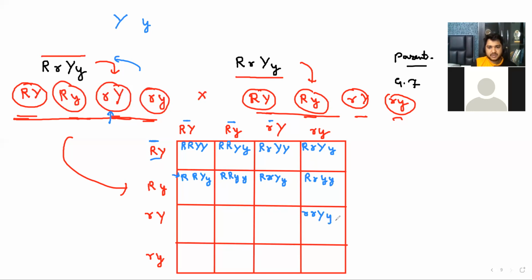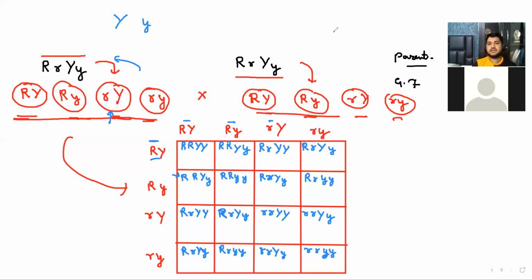I can't catch up. Small r, capital Y, small r, capital R, small y, capital R, small r, capital Y, capital R, small r, capital Y, small y, capital R, small y, small r, capital Y, small y, small y, right?